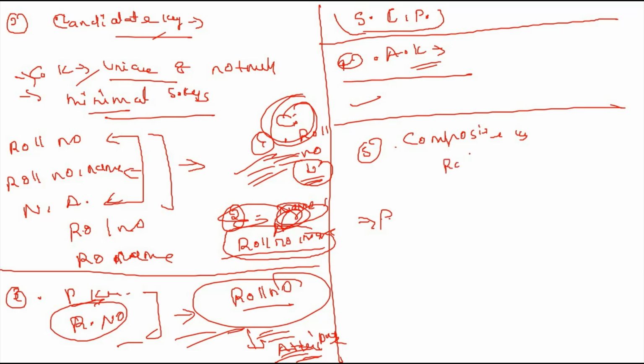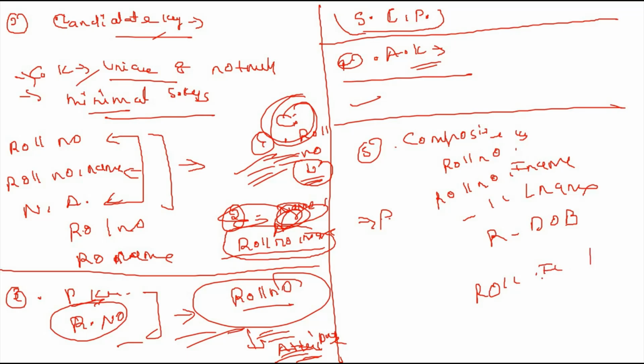Like if there is a roll number, first name. Roll number, last name. Roll number, date of birth. Roll number, first name, last name. First name, last name, date of birth. So when a single attribute can't be used for unique identification, then a combination of attributes is uniquely used as a key. So this is related to that.